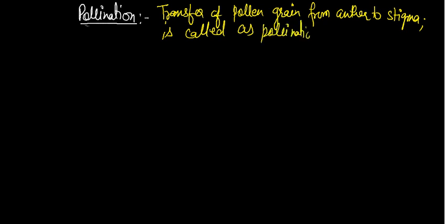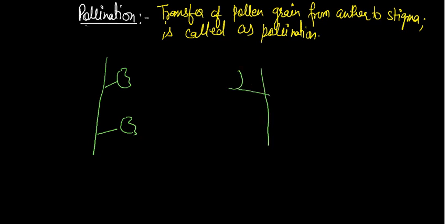One question arises. Suppose here is a plant and here is a flower, here is also a flower, and here is another plant of the same kind. Suppose both plants are gudhal with the same color.